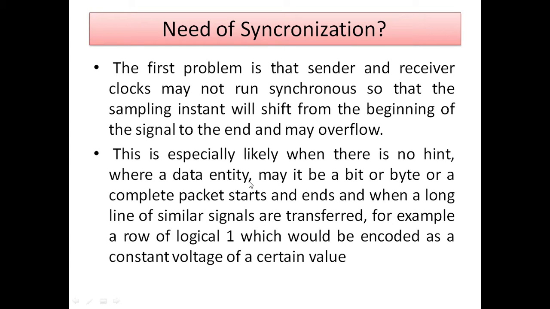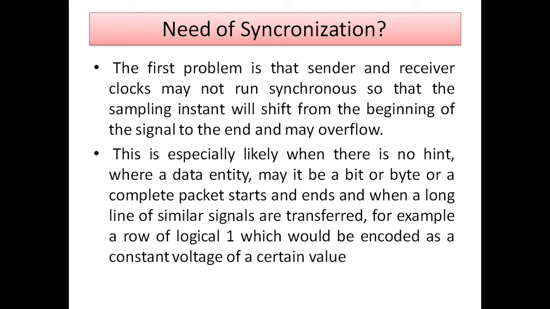The second problem is especially likely when there is no hint of when the data should start and when it should end. In that case, a problem arises in the synchronization between the transmitter and receiver. There is no hint where a data entry, be it a bit, byte or complete packet, starts and ends when a long line of similar signals is transferred.